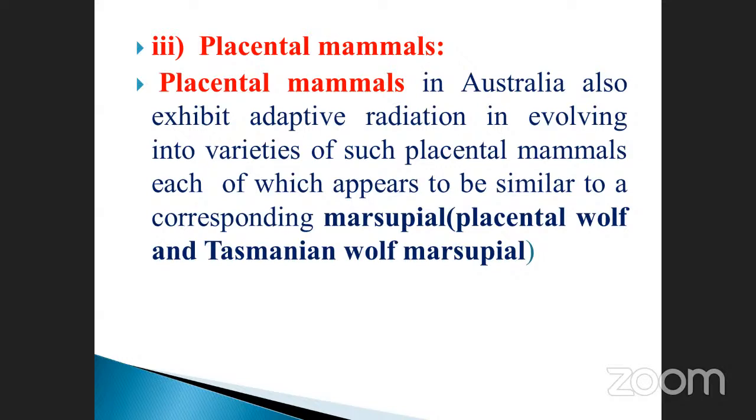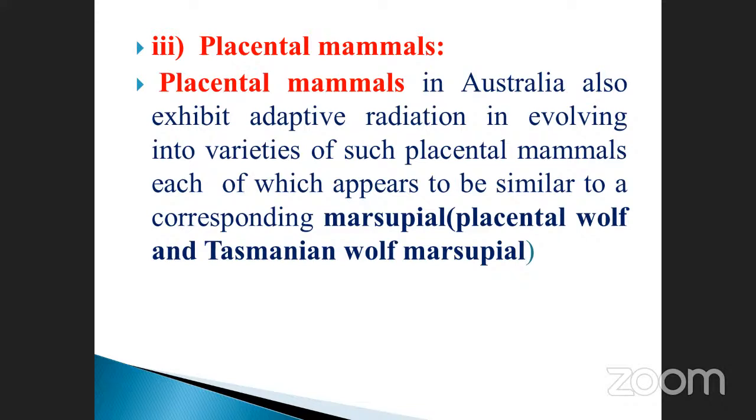See here, the placental mammals in Australia also exhibit adaptive radiation in evolving into a variety of placental mammals, each of which appears to be similar to the corresponding marsupial. What are the things reported here? They have been given as examples of two things: the placental wolf and the Tasmanian wolf, a marsupial. The placental wolf is simply called the wolf, that's all.